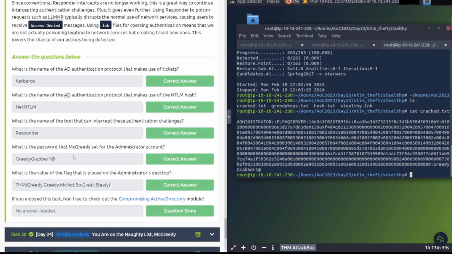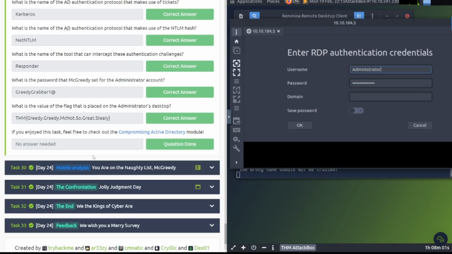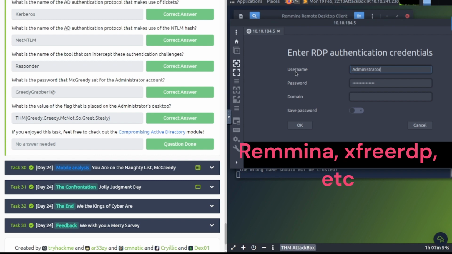What's the password? It's going to be Greedy Grabber 1, which we've already discovered once we cracked it with Hashcat and John the Ripper. It says, what is the value of the flag that is placed on the administrator's desktop? So let's go ahead and RDP into it and see what we can find out here. To RDP into this machine, you can use whatever RDP tool you want to use. I'm using Remmina. Some people use xfreerdp or something, whatever it's called. But let's go ahead and do it.